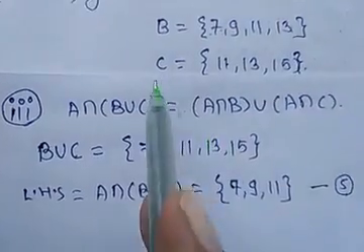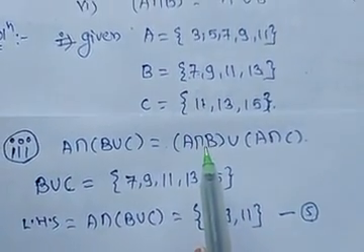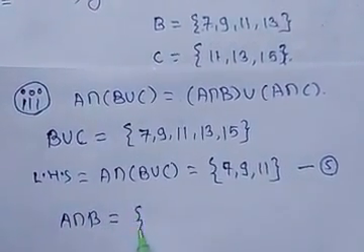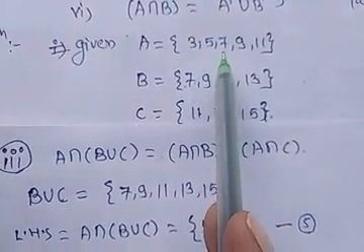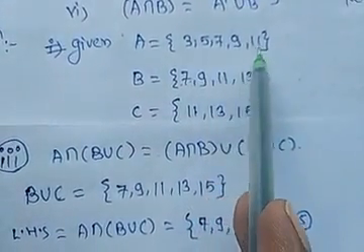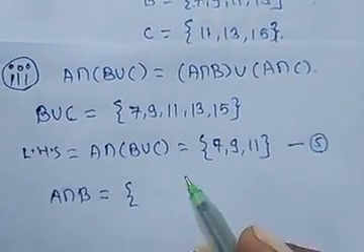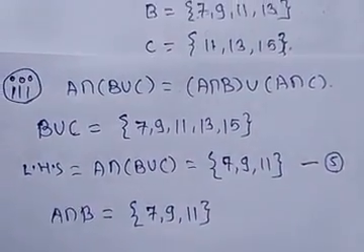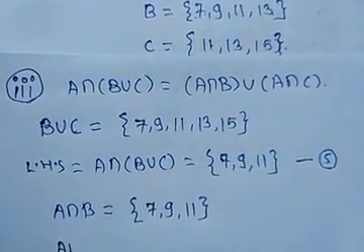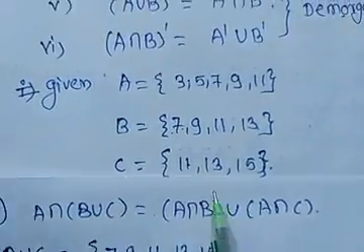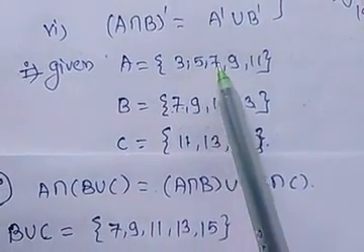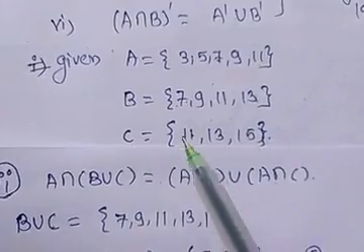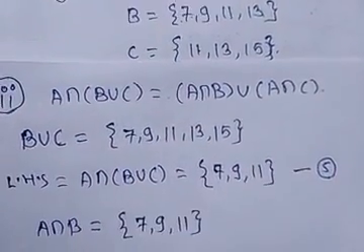Now for RHS we have to solve A intersection B. The common elements from the two sets A and B are 7, 9 and 11, present in both. So A intersection B will be {7, 9, 11}. And A intersection C, common from A and C: 11 is the only element common between the two.